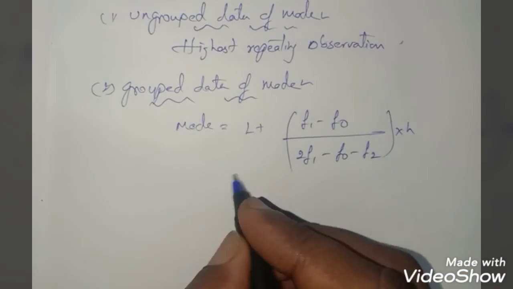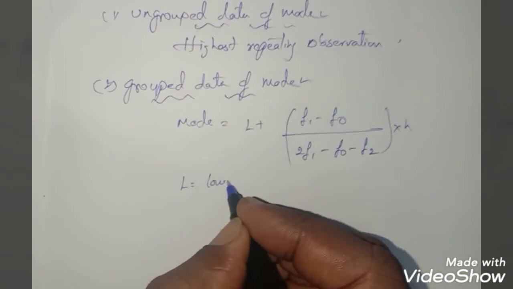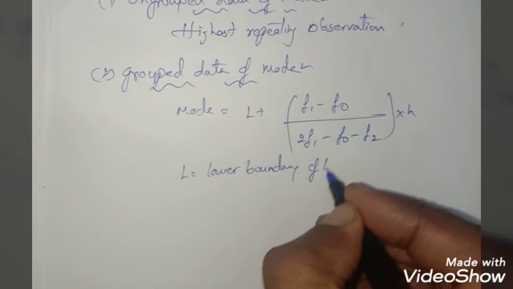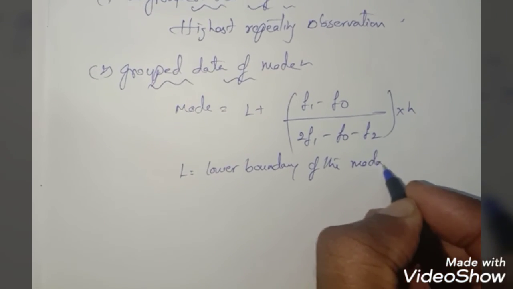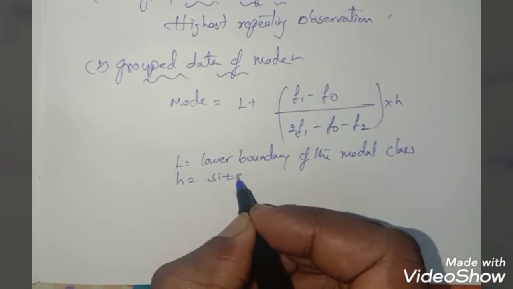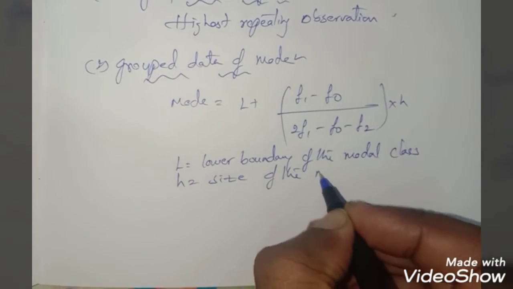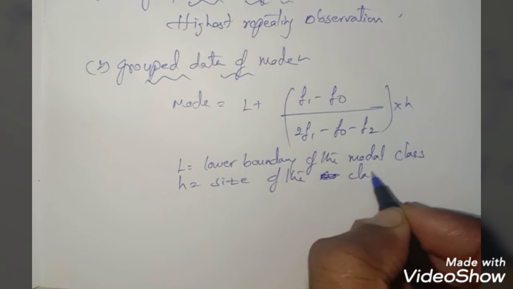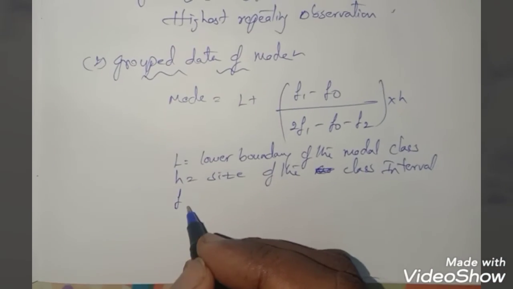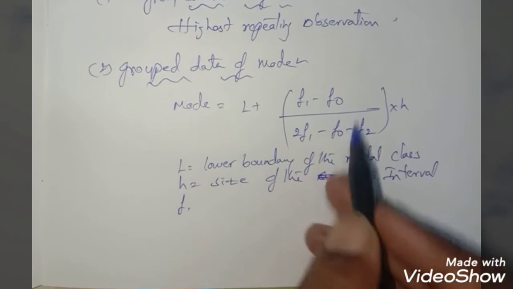Now how do we identify the values? L, as we already know, is the lower boundary of the modal class. H is nothing but the size of the class interval.